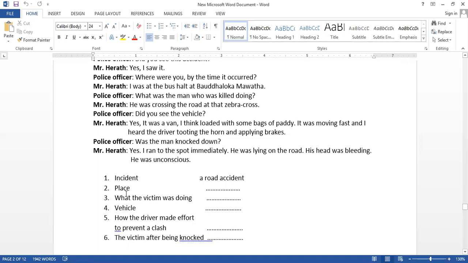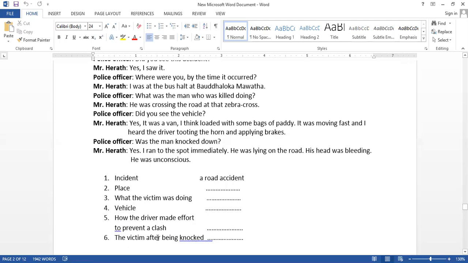Vehicle. Now you can go to the vehicle part. Did you see the vehicle? Yes, it was a van. I think loaded with some bags of paddy. Yeah. Then vehicle. So you can write a van loaded with some bags of paddy.